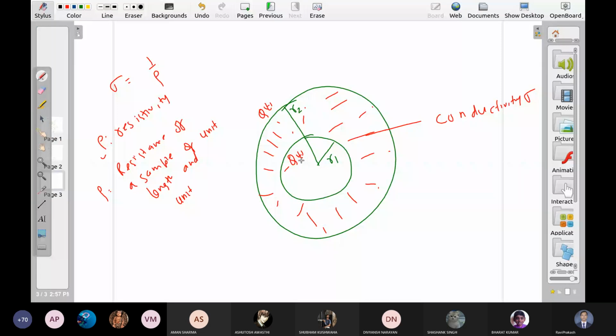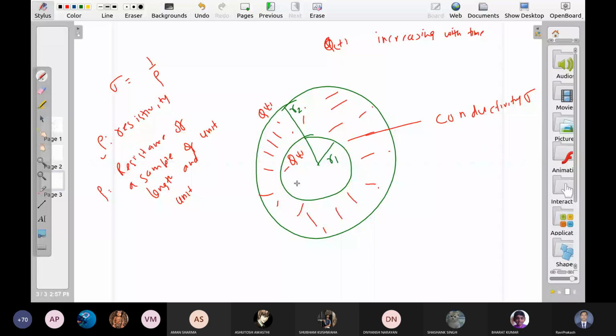Is any current flowing in this circuit? There should be a current, right, sir? So let us say Q(t) is increasing with time. And the total charge on this full setup is always zero. I mean it is neutral all the time.